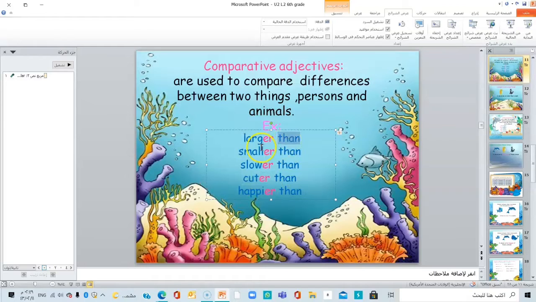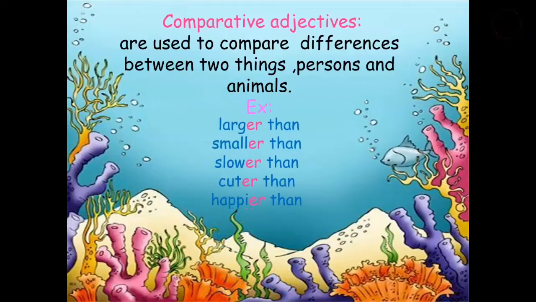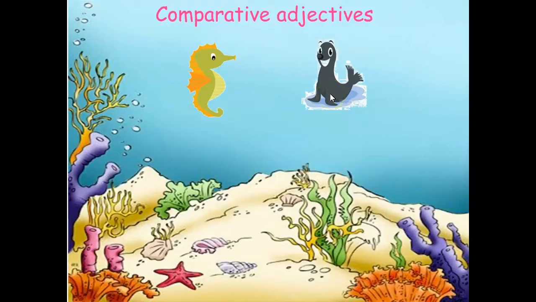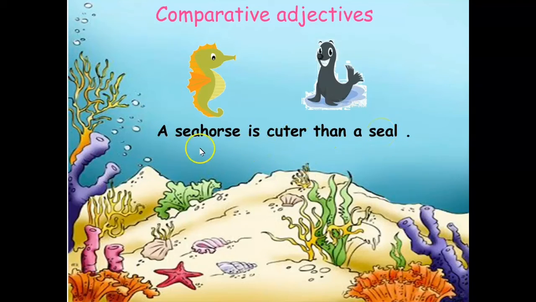So then, larger than, smaller than, slower than, cuter than, and happier than. Okay? So let me give you examples. Here we have two animals, a seahorse and a seal, right? Now here I have two animals. This means that I have to use the comparative adjectives. A seahorse is cuter than a seal, okay?